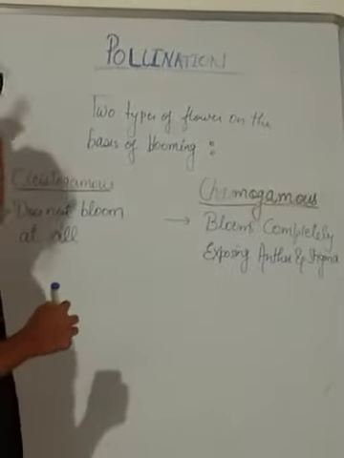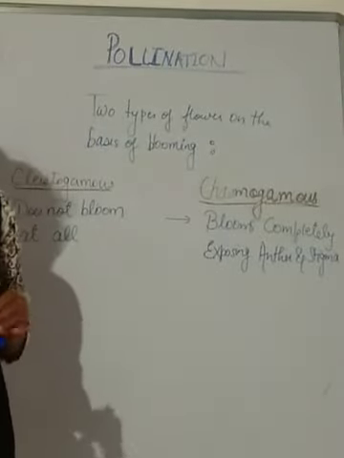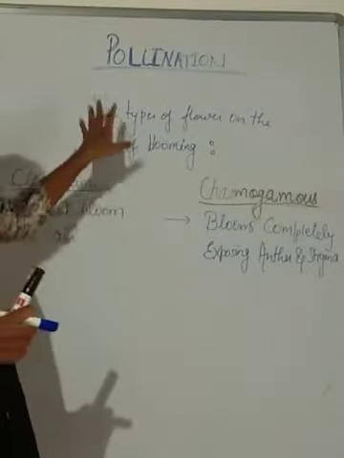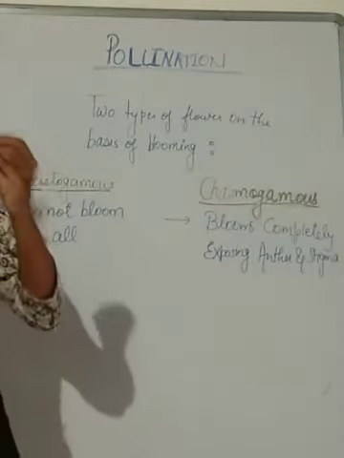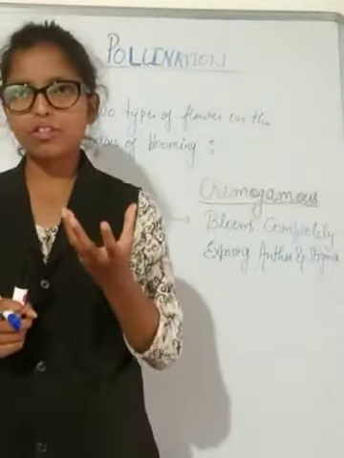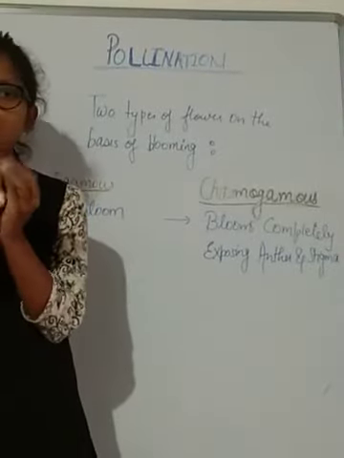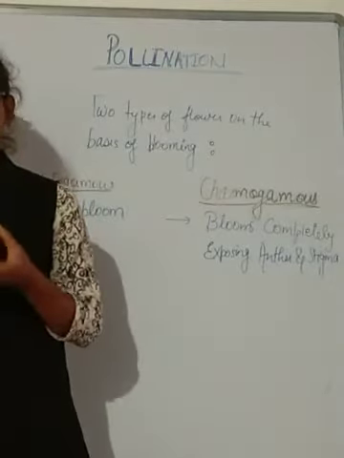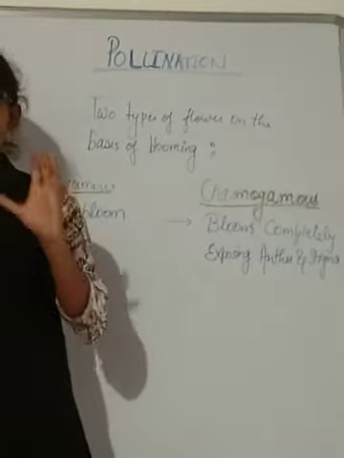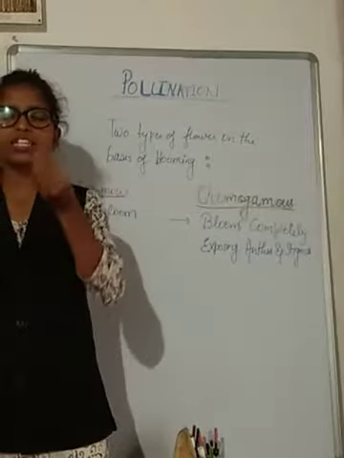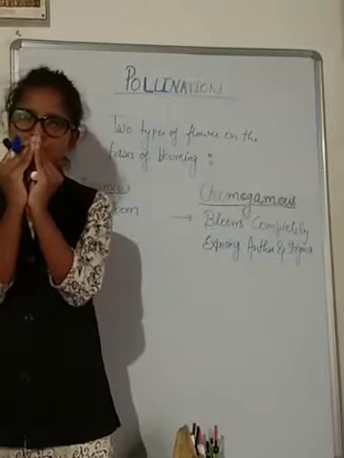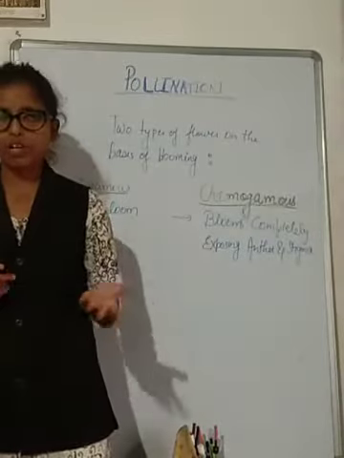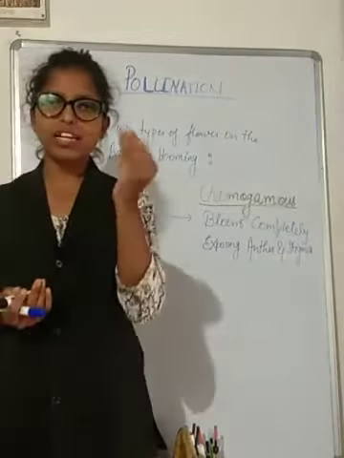Students, before this I have told you the definition of pollination. Two types we have studied, that is self-pollination and cross-pollination. Now we are going to see the types of flower. You would have observed that some flowers bloom very properly, meaning the petals open clearly, and we can see the male and female reproductive parts very clearly. But in some flowers the petals do not bloom at all; the petals are like this only. So we cannot see the male or female reproductive part, which is inside.